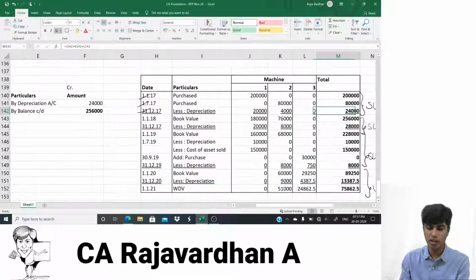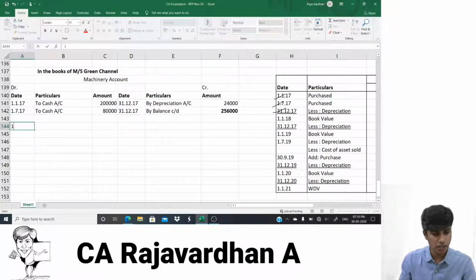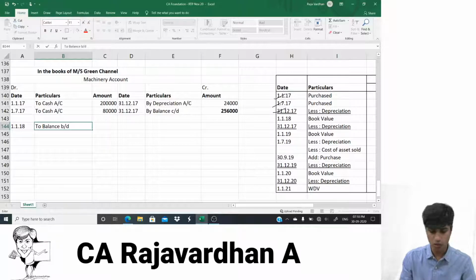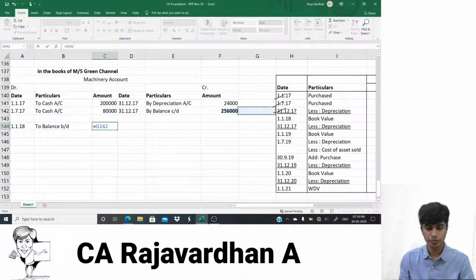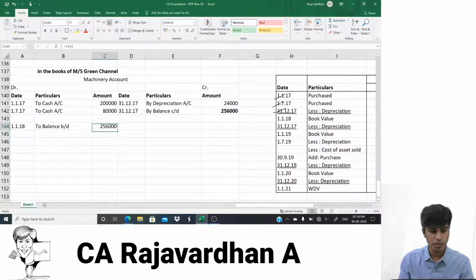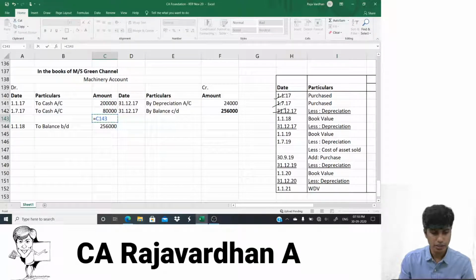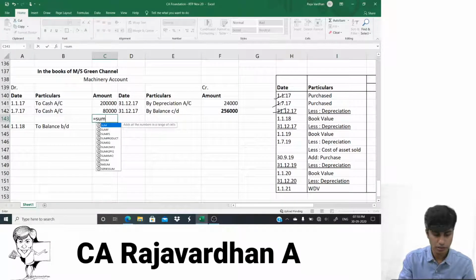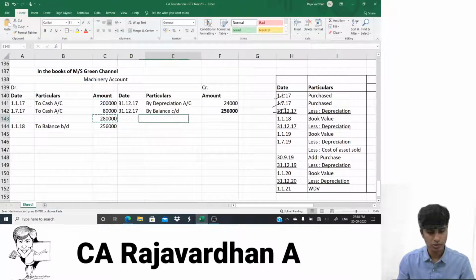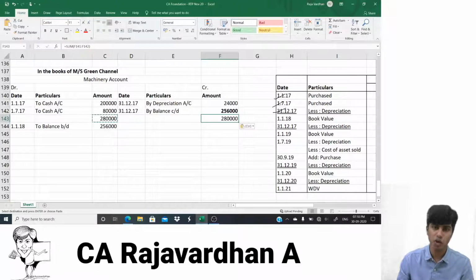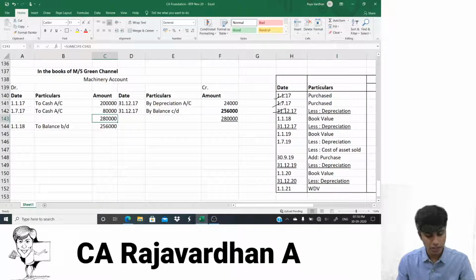I have written it in bold. We can come back here and see if it is 2,56,000. So this 2,56,000 would come to the next year. So I'll write here 1st of January 2018 to balance brought down. So this would be equal to this amount only. Totals can be written, but it's actually not mandatory to write the totals. Yes, you heard me right. It is not mandatory to write the totals.